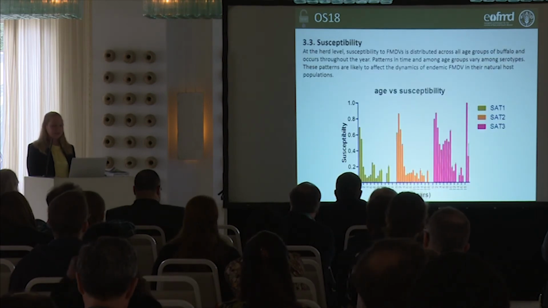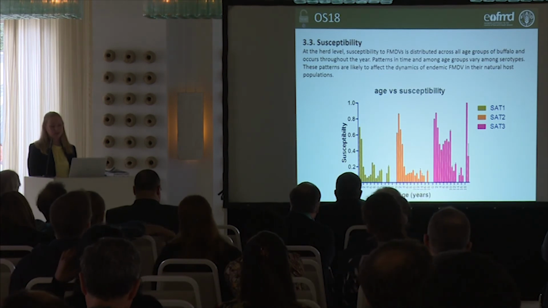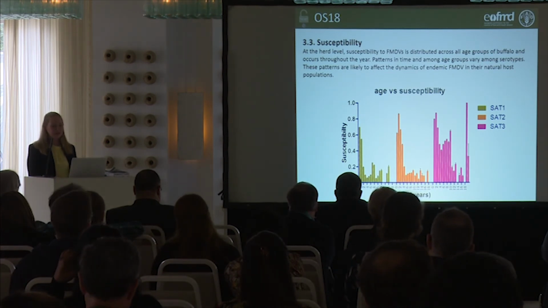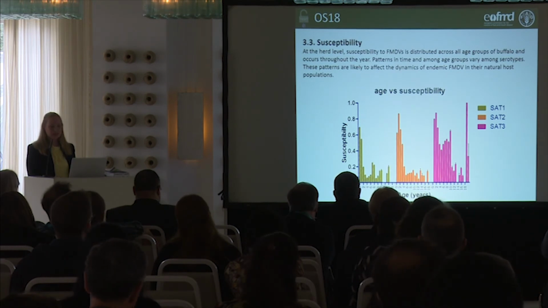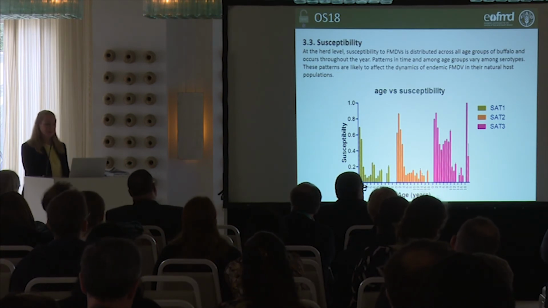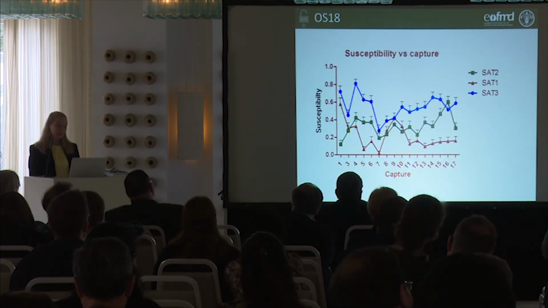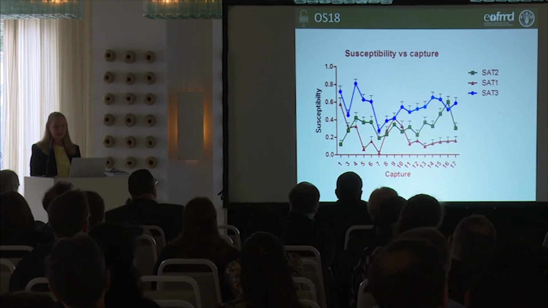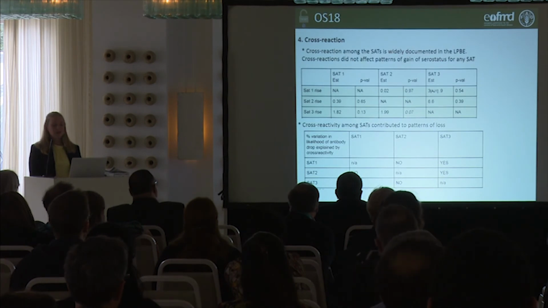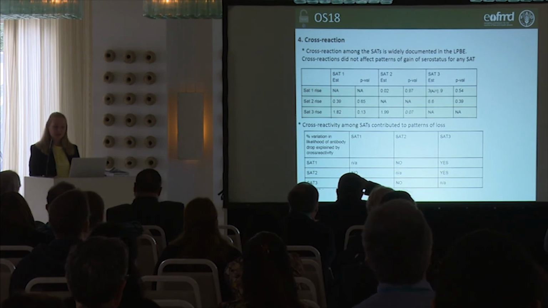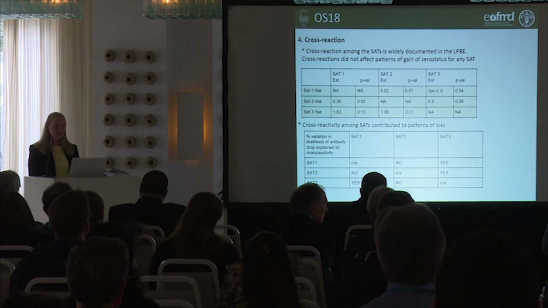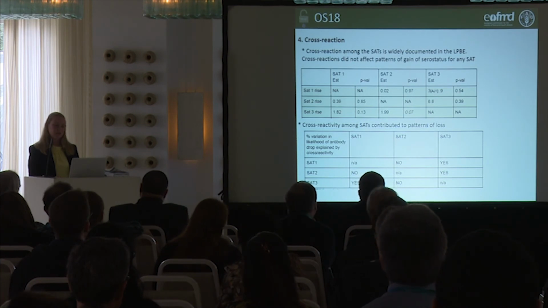Just looking at susceptibility at the herd level, susceptibility is distributed across all age groups of the buffalo and occurs throughout the year. Patterns in time and among age groups vary among the serotypes, and these patterns are likely to affect the dynamics of the herd and the endemic state of the natural host populations. It's a similar figure, just showing the captures again for susceptibility. And then cross-reaction, we determined, was also not a major factor in our analyses, because it's well known that the SATs can cross-react with the ELISA, and we found that there was not much of an influence of this when you gained positivity with the testing.